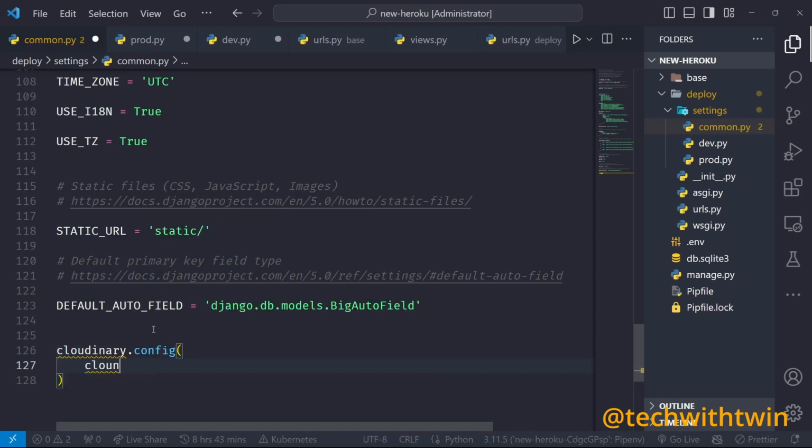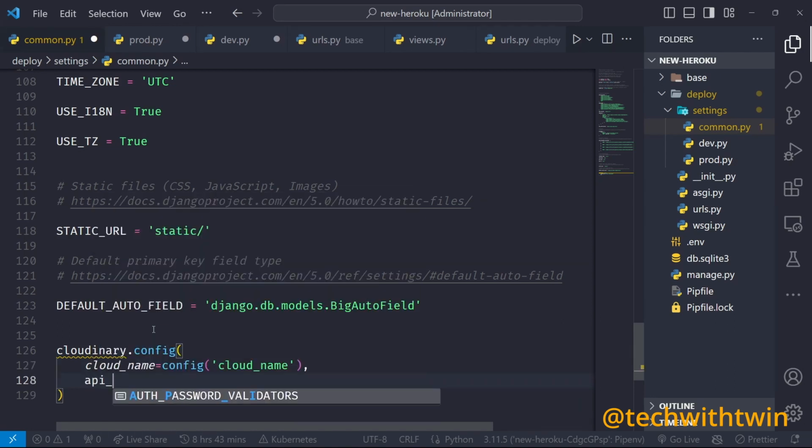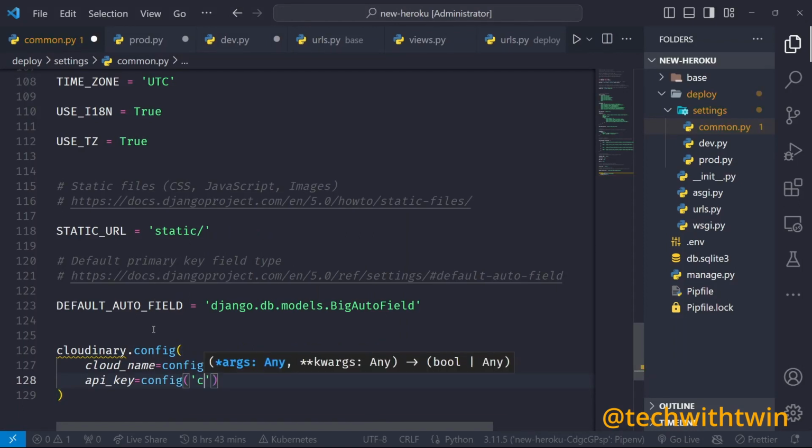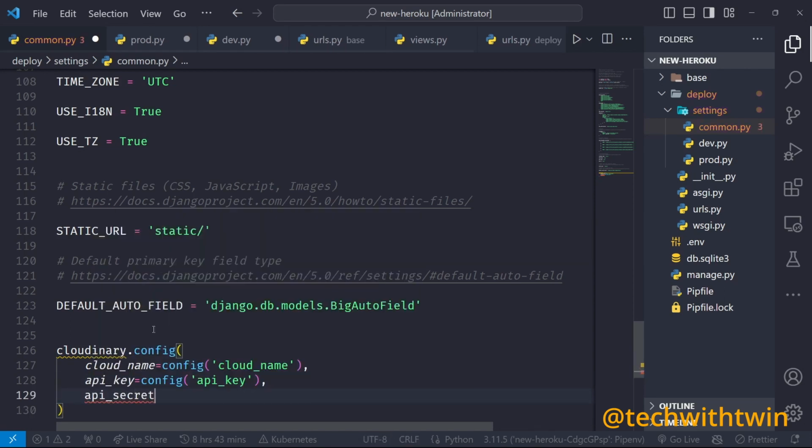So cloud_name is equal to config, CLOUD_NAME. I'm trying to type fast so that I don't waste time. So config, API_KEY, then API_SECRET.